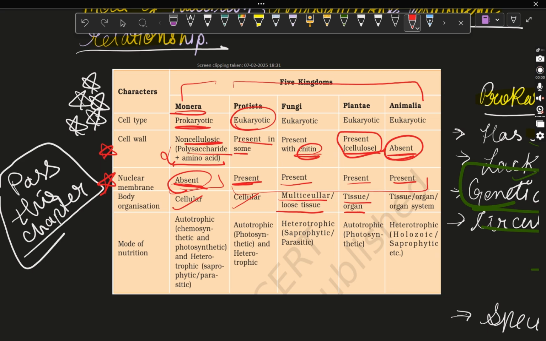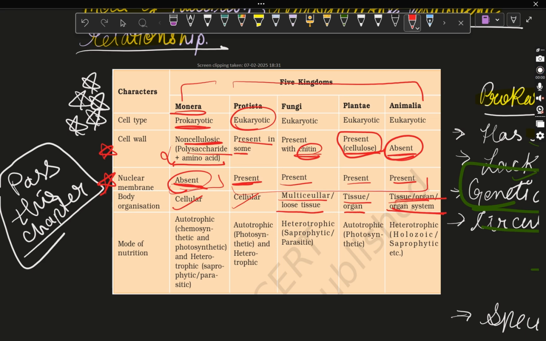Now, animal. We all know that animal is the most organized organism or kingdom. So it has tissue, organ and organ system. Why did we write tissue or organ system? Because there are some organisms in the lower category of animalia which have only tissue or organ level. So they are only based on tissue, organ or organ system. But we humans have an organ system, and there are other organisms, we will see in the Animalia chapter, which also have organ system.